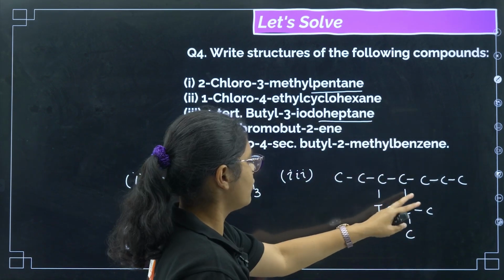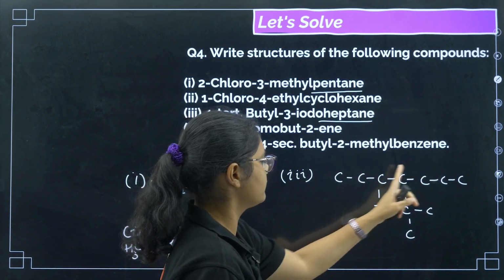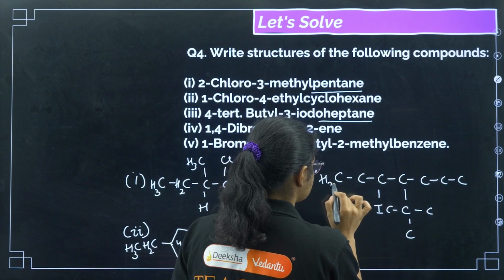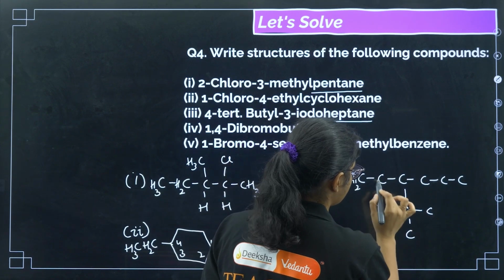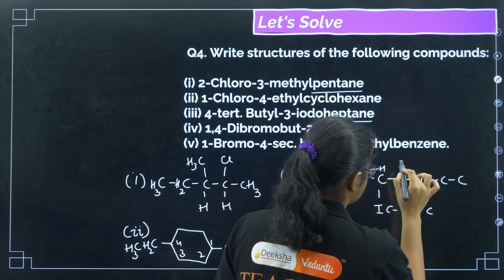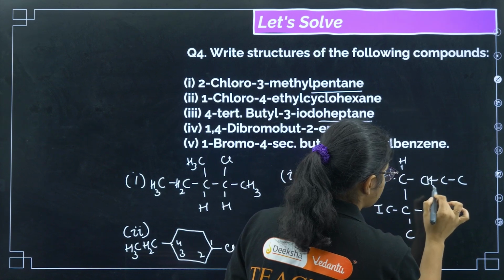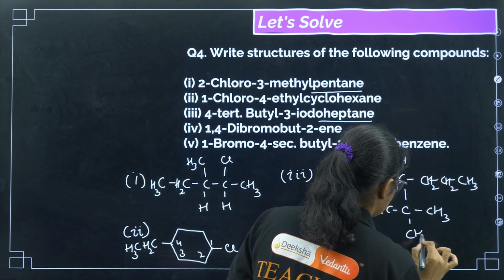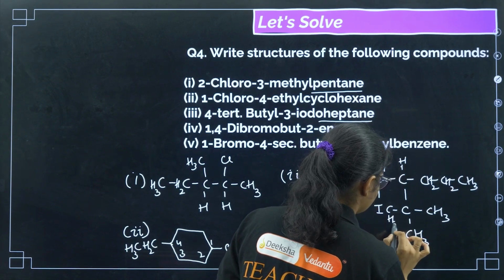So 4-tert-butyl-3-iodoheptane. Just balance the rest of the carbons with hydrogen. So I'll get CH2 here, CH here, CH here, then again CH2, CH2, CH3, here also CH3, CH3 and here also CH3.